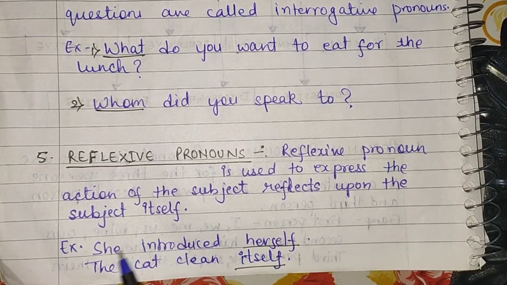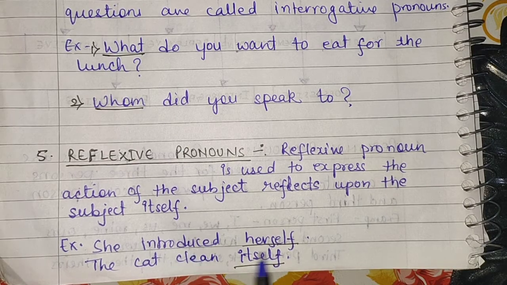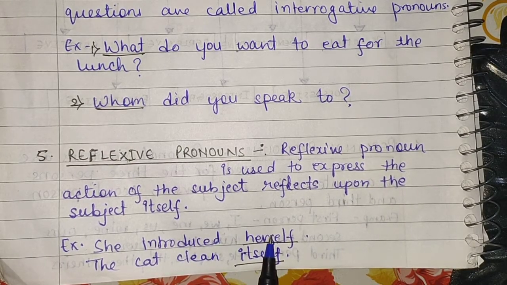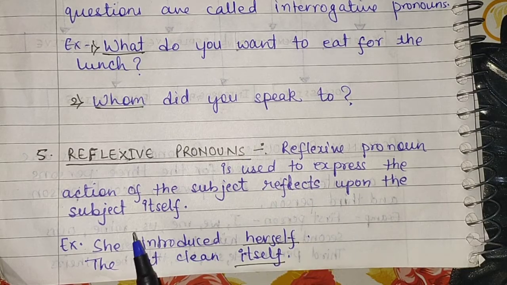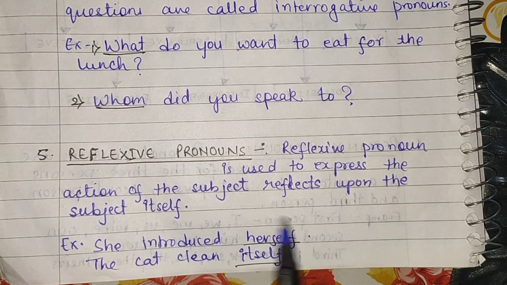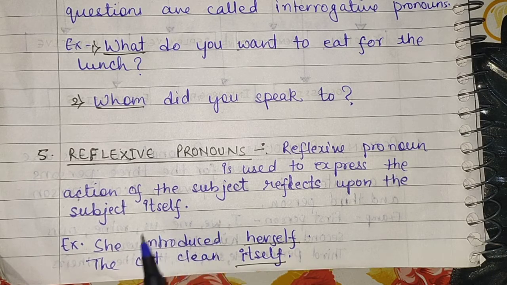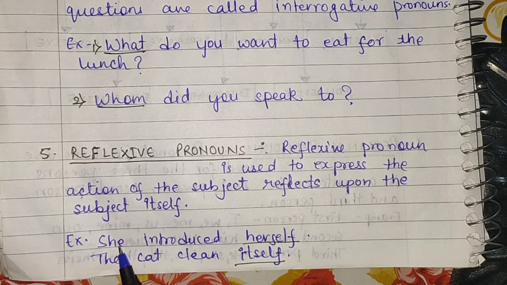In this sentence, she is the subject, introduced is the verb, and herself is the object. This reflexive pronoun is used to express the action, or you can say the verb, and it is reflecting on the subject itself.